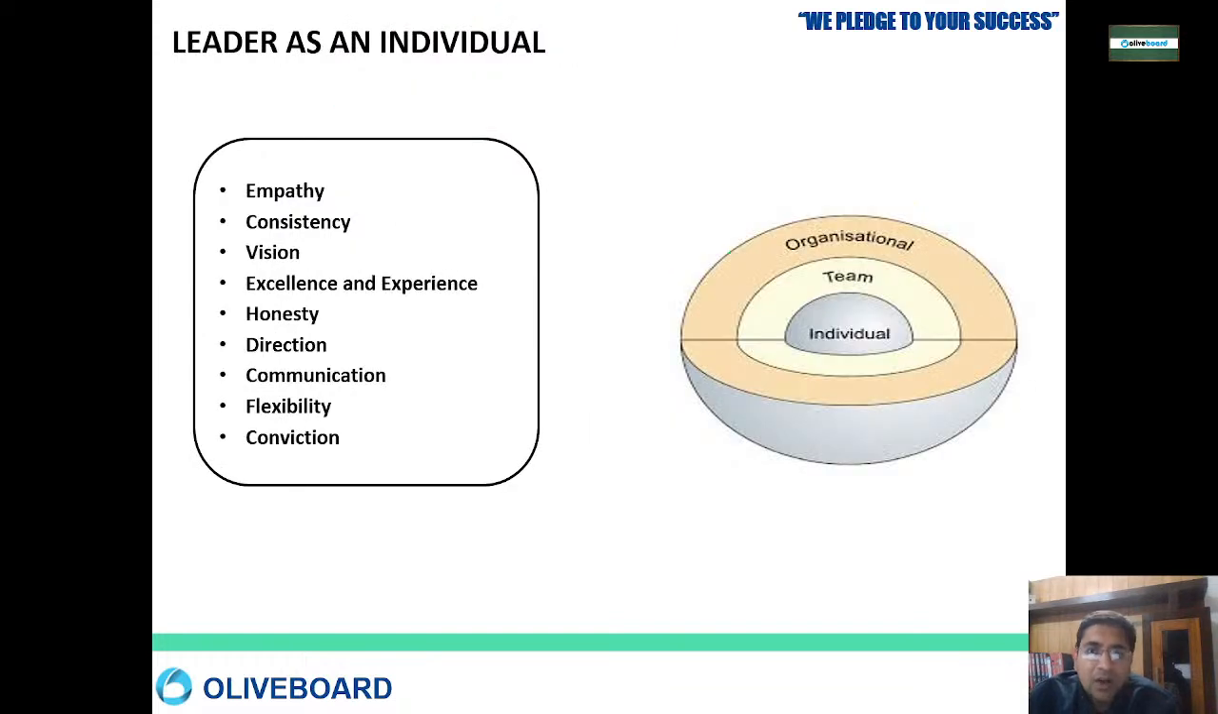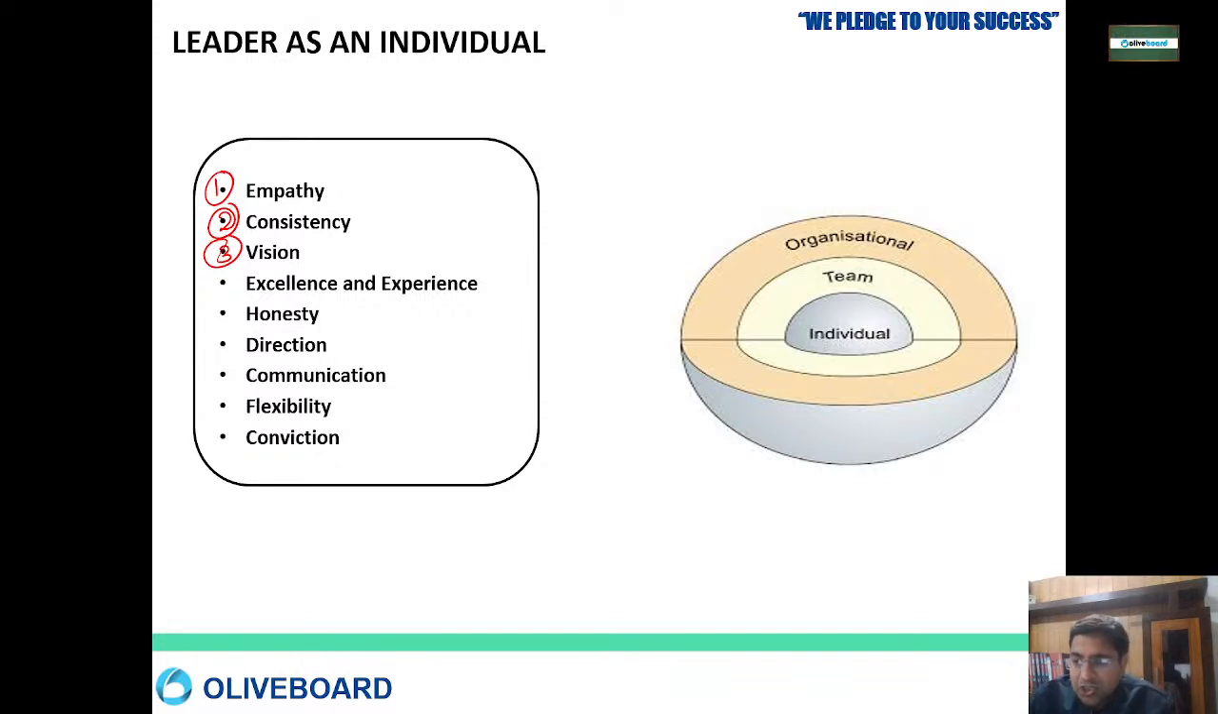Okay, then the leader himself should have empathy towards other people. एक empathy होना चाहिए leadership को. Okay, then a leader should have consistency, ये नहीं होगा आज ये कर लिया वो कर लिया. A leader has to do their work in a very, very consistent way. A leader is having a vision, लीडर का एक विजन होना चाहिए. Vision is very, very important for a leader.